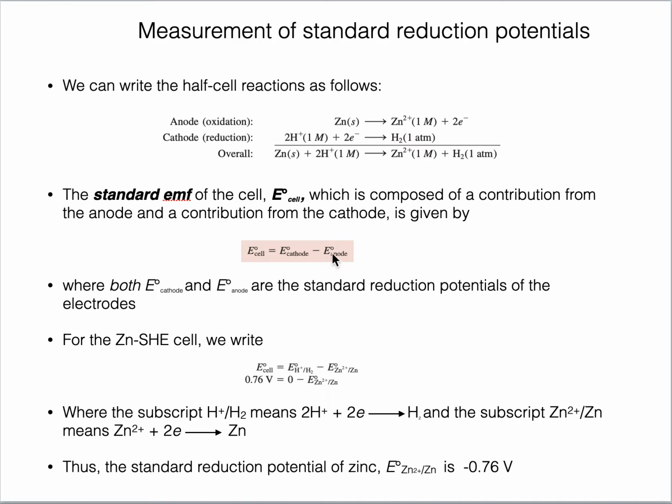So inserting these values in this formula, as I said, E cathode, which is here hydrogen, is taken as 0 minus the reduction potential of zinc, which is given here. So this is equal to minus 0.76. This minus can be shifted here. So the standard reduction potential of zinc is given as minus 0.76 volts. This is so easy. Just by setting one of the values as 0, we can figure out the second value from the overall cell potential.